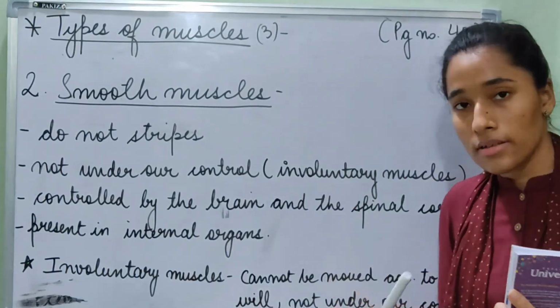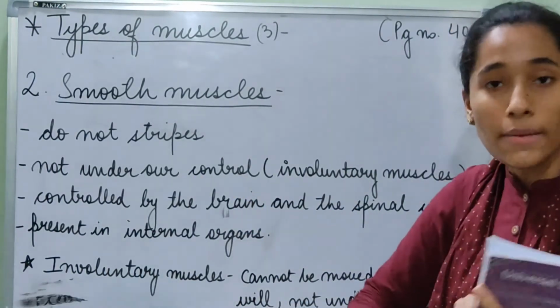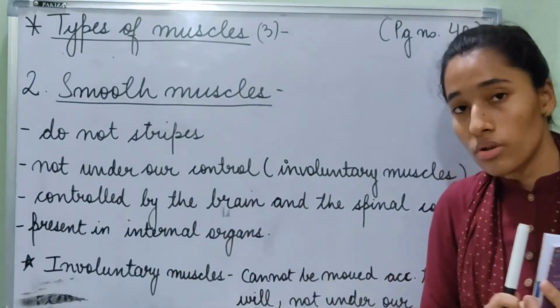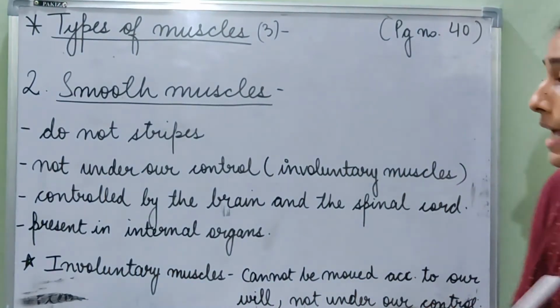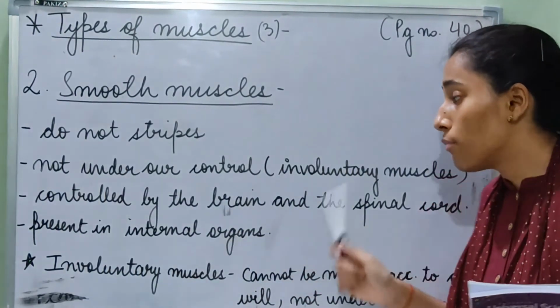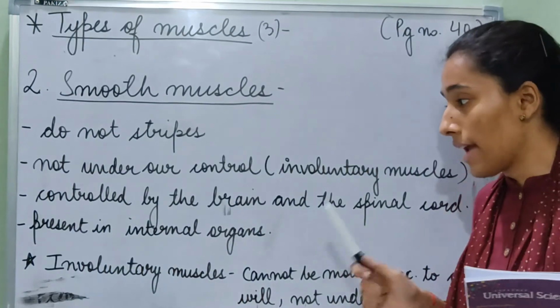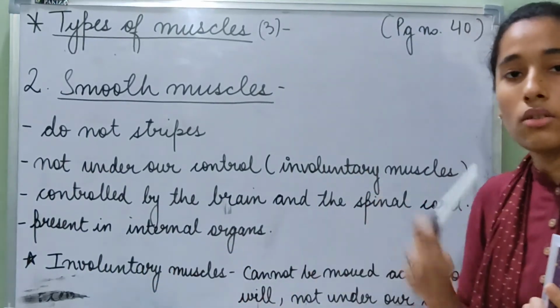So what are smooth muscles? Smooth muscles do not have stripes. They are not under our control, so they are involuntary muscles, controlled by the brain and the spinal cord, and they are present in internal organs.